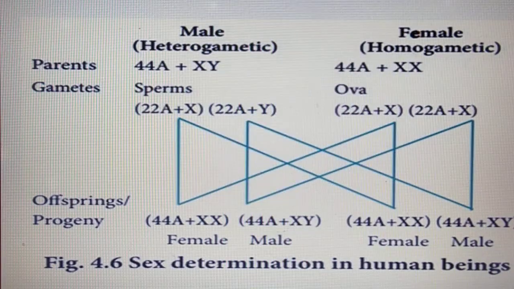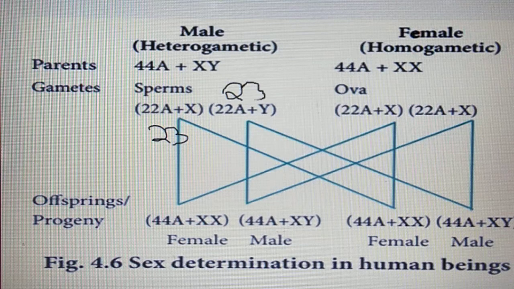Next, another example. Males are heterogametic, 44 autosomes plus XY, and females are homogametic, 44 autosomes plus XX. So in sperms there are two possibilities: 22 autosomes plus X chromosome, and 22 autosomes plus Y chromosome. So in total, 23 chromosomes here, 23 chromosomes here, and here also 23.